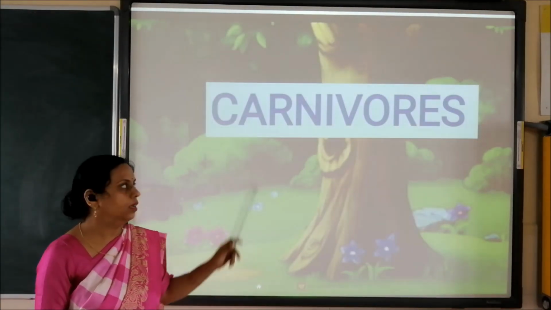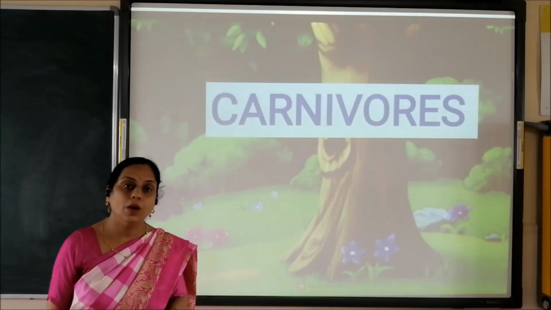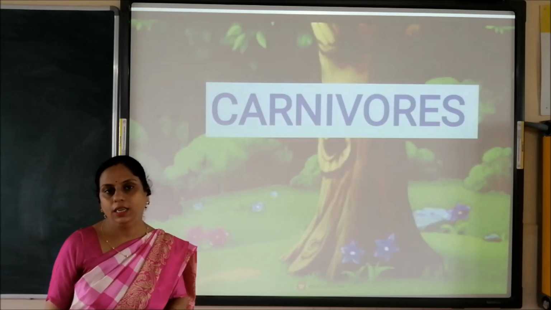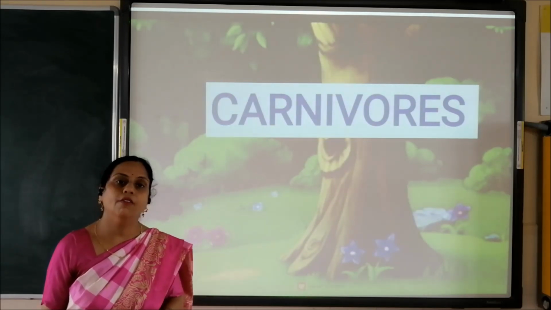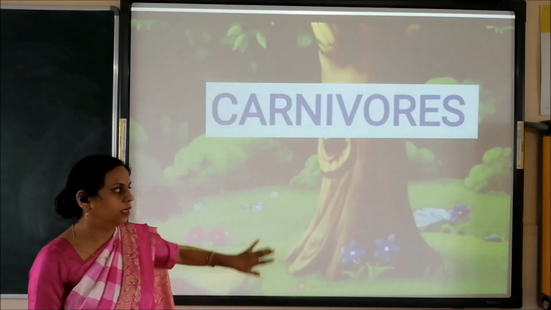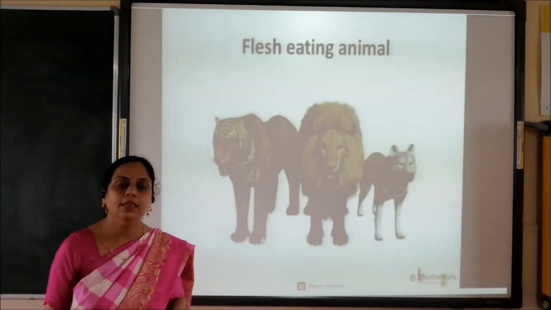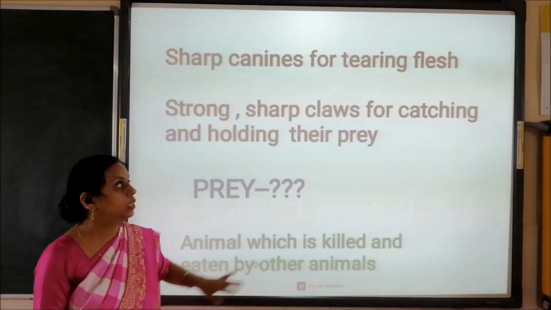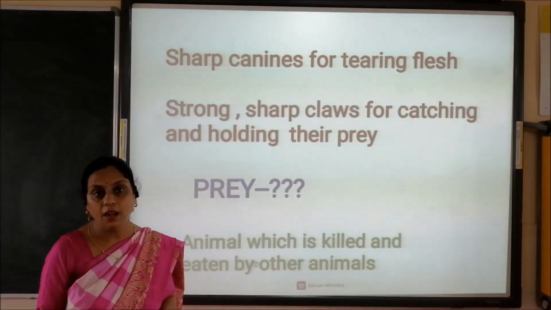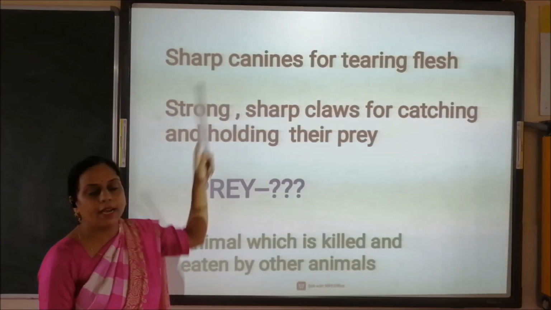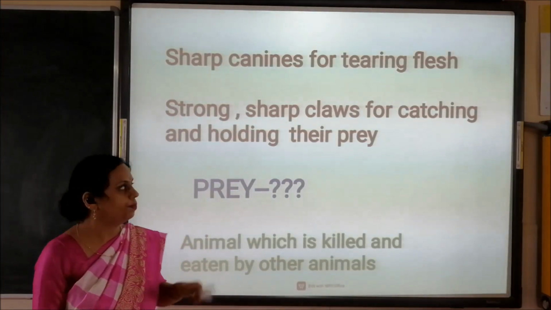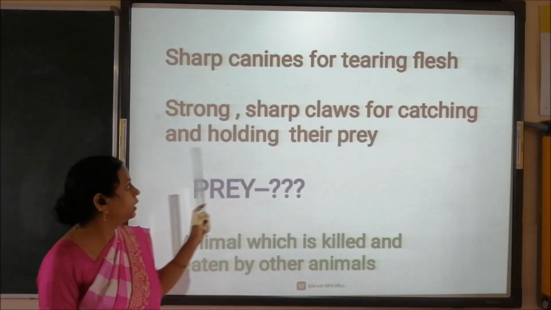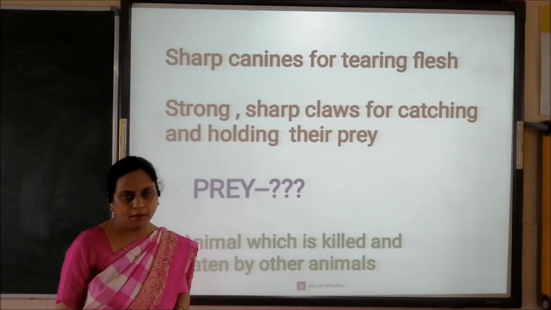The next category is carnivores. What are carnivores? Yes, carnivores are flesh-eating animals. They eat the flesh of other animals. For example, lion, tiger, leopard, etc. They have sharp canines for tearing the flesh. Here also, canine is a type of teeth. They have strong, sharp claws for catching and holding their prey.